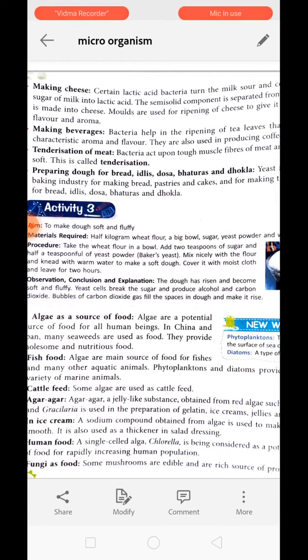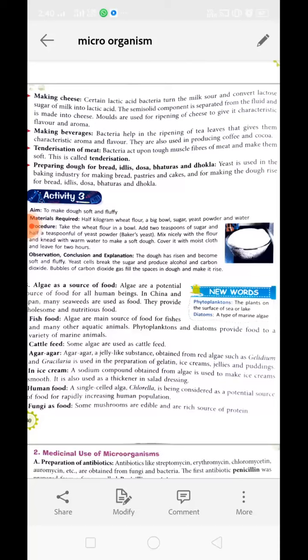Now next, making beverages like tea and coffee. Bacteria help in ripening of the tea leaves, which gives them a characteristic aroma and flavor. They are also used in the production of coffee from coffee beans and cocoa. Next is tenderization of meat. Bacteria act upon the tough muscle fibers of meat to make it soft. This is called tenderization. Maybe you have seen your parents perform the marination process while cooking meat, right?